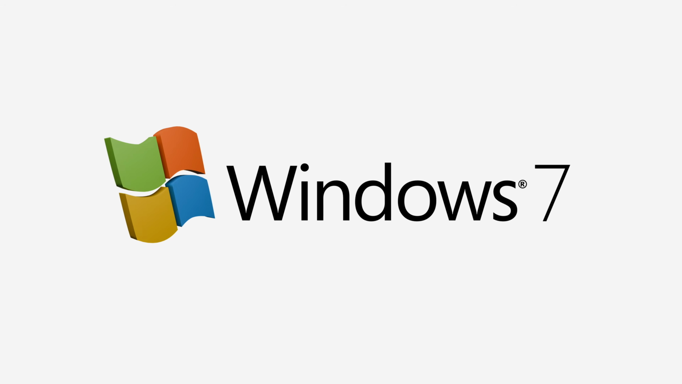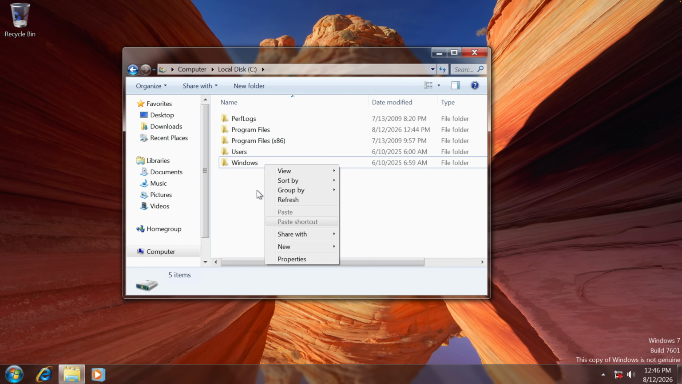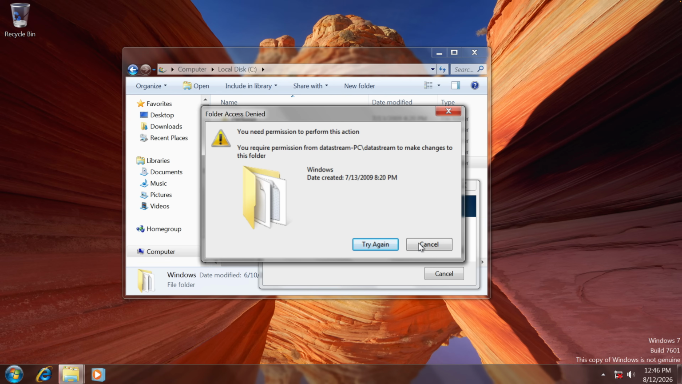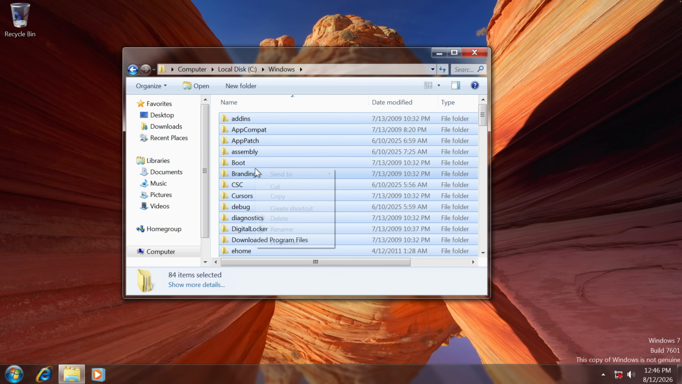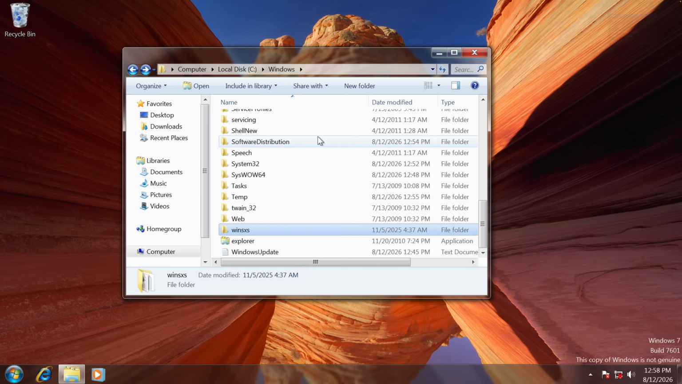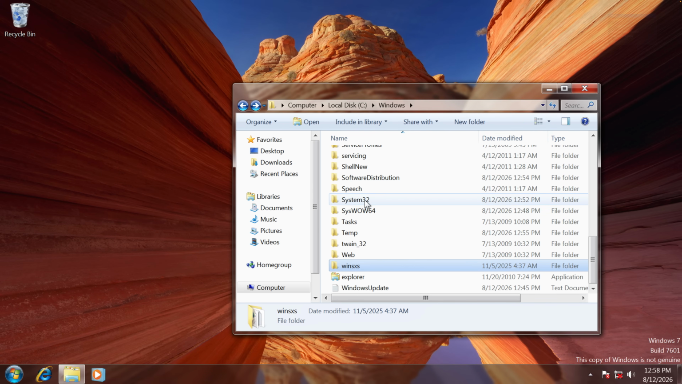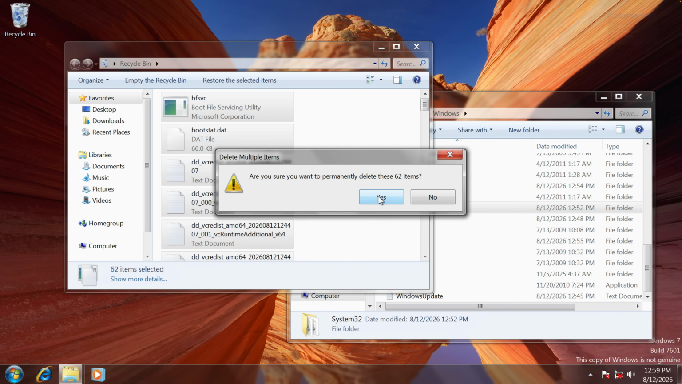Windows 7. I'm becoming the owner of so many files. Now I should have some extra permissions, so let's try to delete this folder. You need permission to perform this action, and no, it doesn't let us do much. Okay, so let's go inside the folder, select everything and delete. I have just gone through each of these folders and deleted even more items, except for System32. I have not touched this one yet. We have 62 more items which we have deleted.